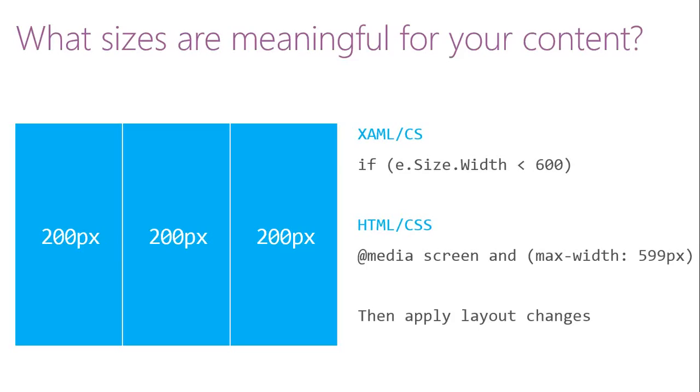Also in CSS, the same thing: the 600 pixel can be implemented using 599 pixel max width, and the whole application layout changes happen according to these.